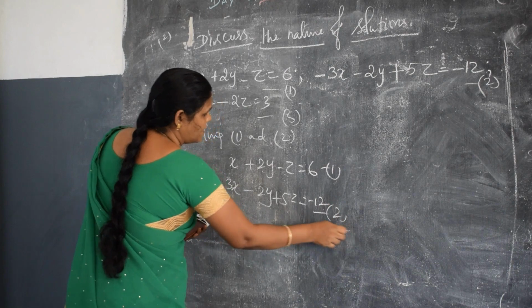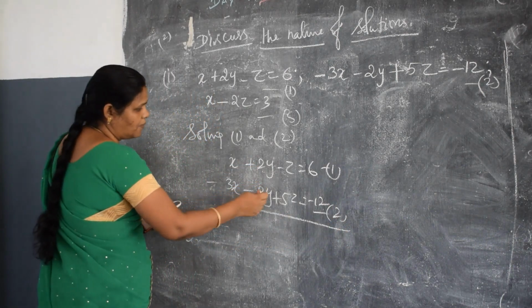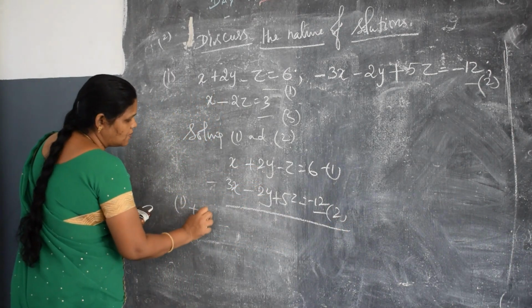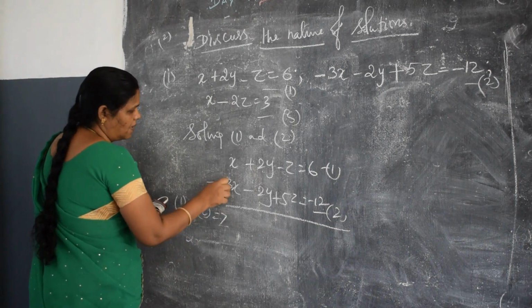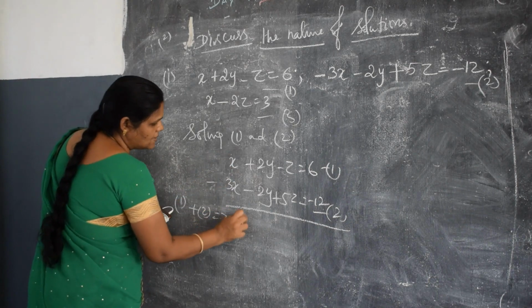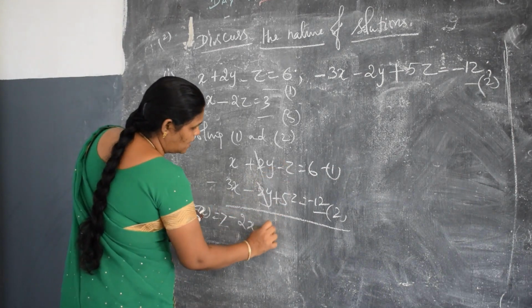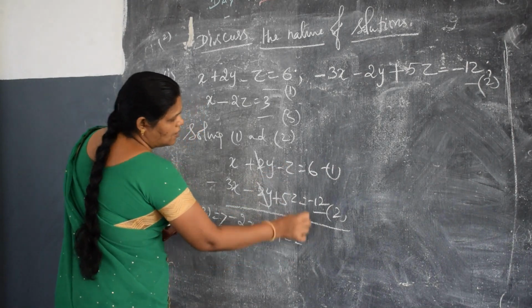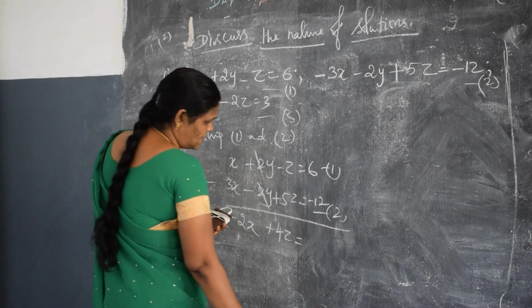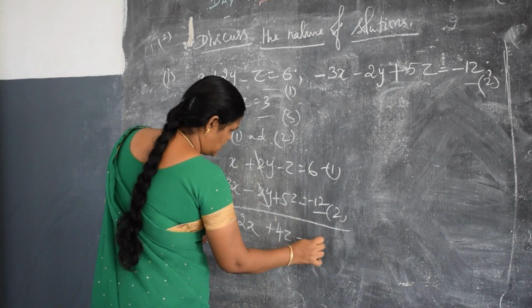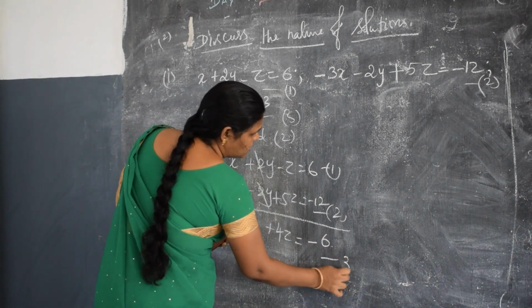We can cancel the y here. So 1 plus 2 gives minus 2x plus 4z is equal to minus 6. That is the equation 4.